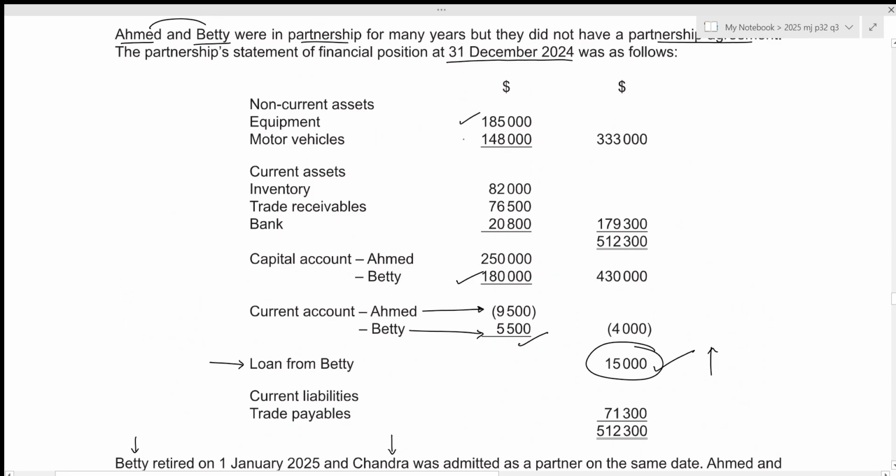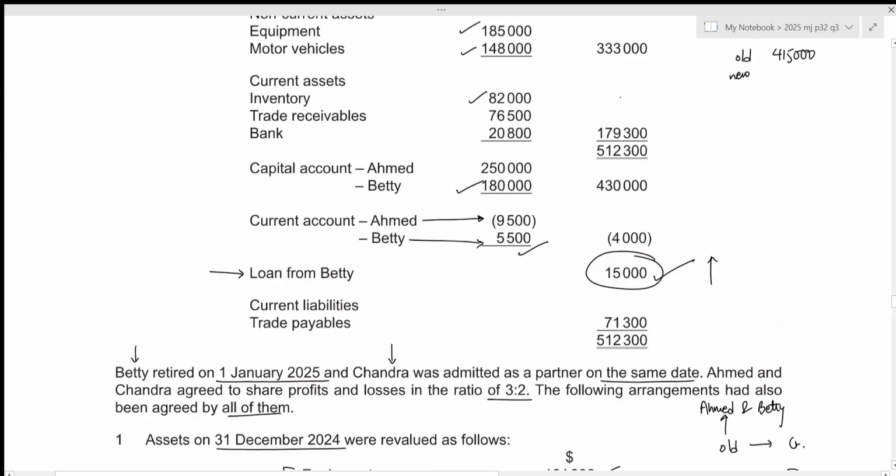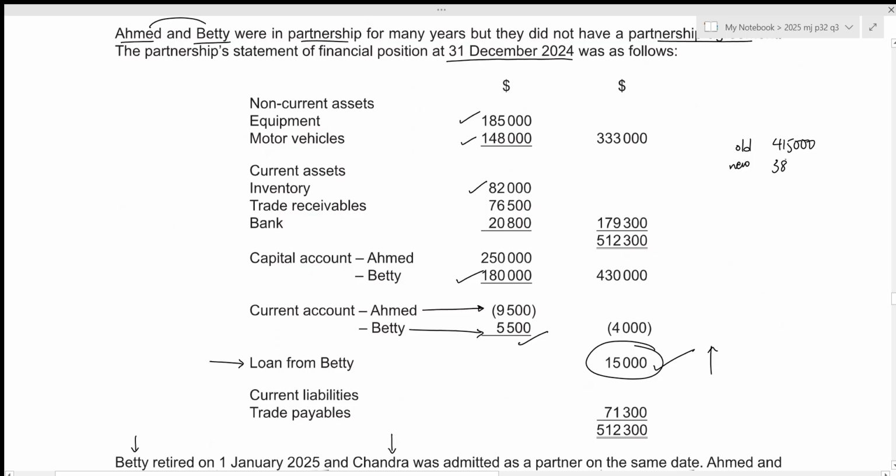That is 185,000 plus 148,000 plus 82,000, which results in the value of 415,000. So this is the old value. New value after the revaluation is 383,000. So we can clearly see that there is revaluation downwards, which means there will be loss on revaluation.